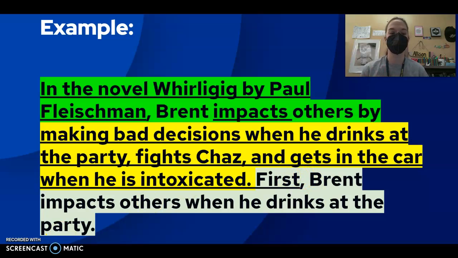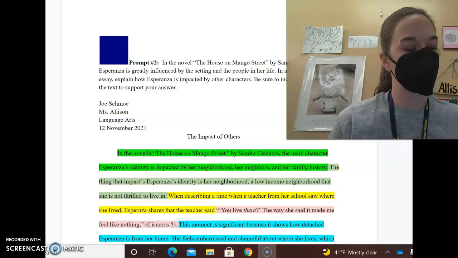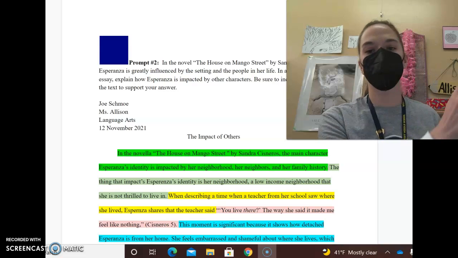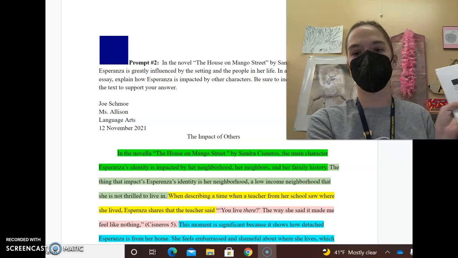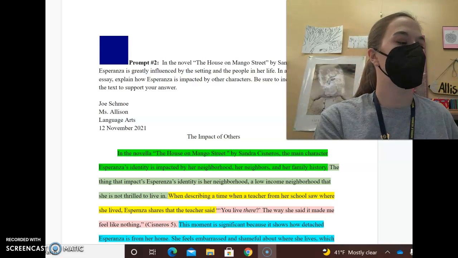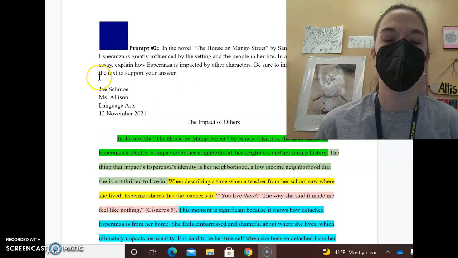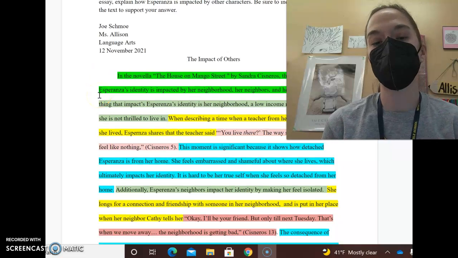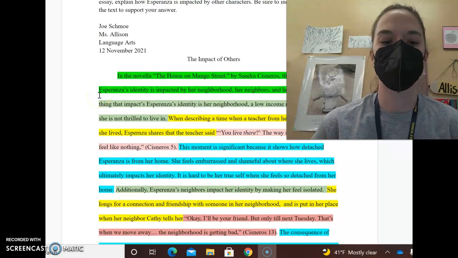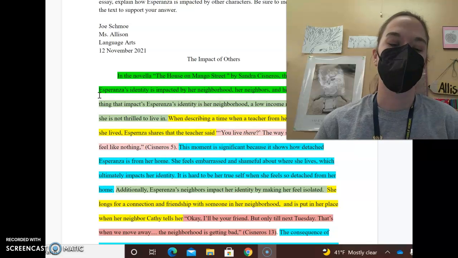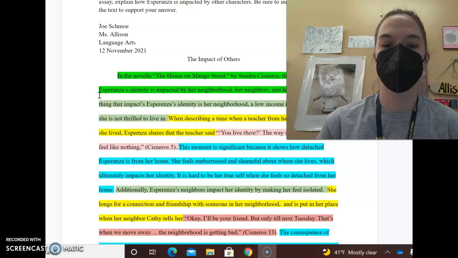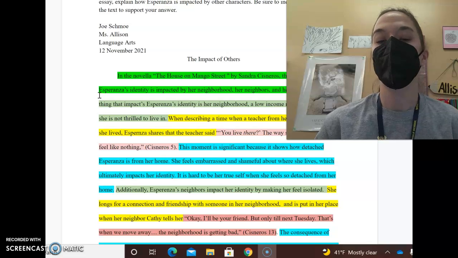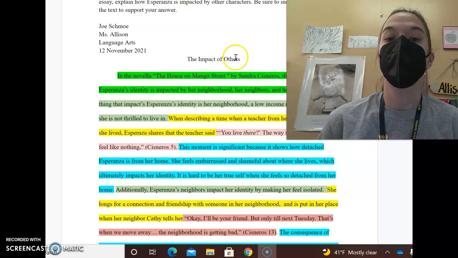Okay? If we take a look at your mentor text, which is on that next page of your notebook, right? It looks like this, and it's on 34. Same idea here, and we made this color-coded in class. So here we can see it's the same prompt, but we used House on Mango Street for this one instead. But same idea here. So the topic sentence says, in the novella House on Mango Street by Sandra Cisneros, the main character Esperanza's identity is impacted by her neighborhood, her neighbors, and her family history. Then I know that these are the three things that I'm going to talk about.